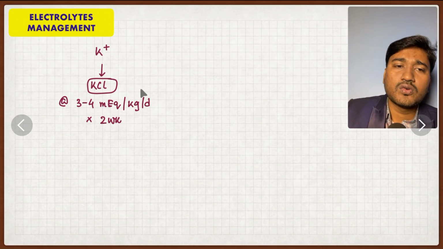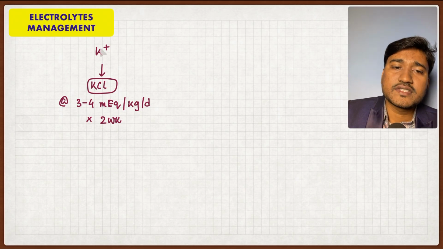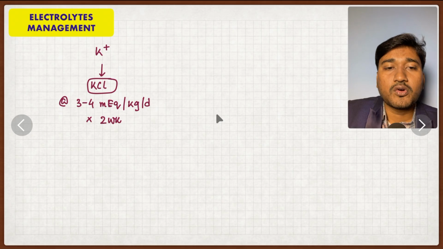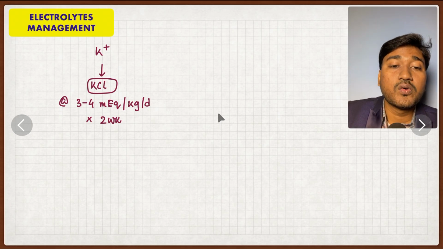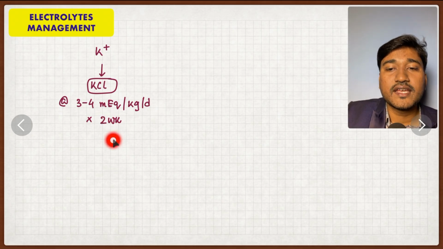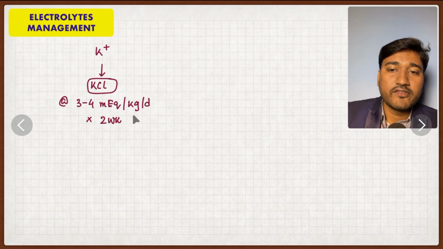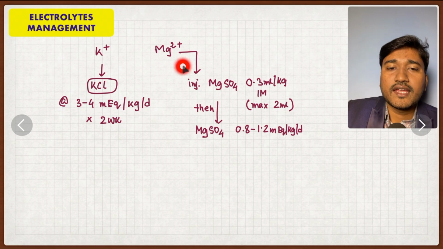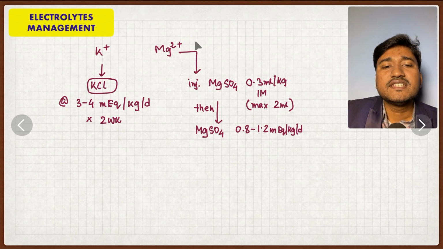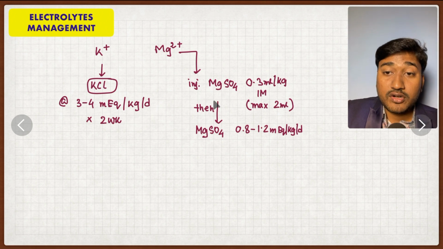Okay. So what is the electrolyte management in case of SAM? Very important. You have to give potassium. You have to ensure at least 3 to 4 milliequivalent per kg per day of KCl for 2 weeks. That should be added in fluid or maybe in the feed. And magnesium, MgSO4, is very, very important. You have to give all this on day 1 itself.